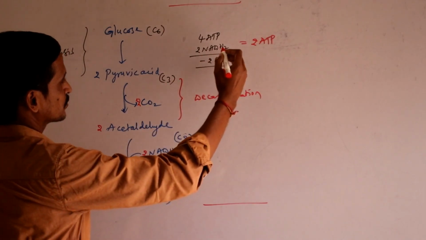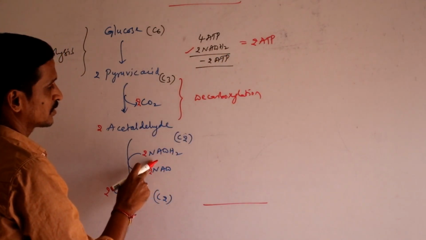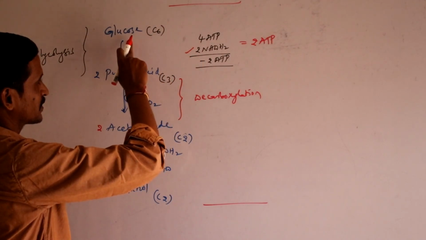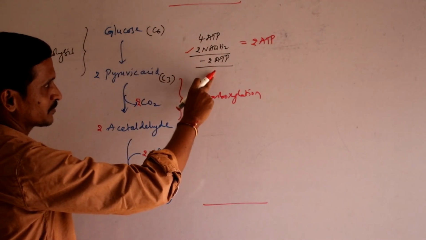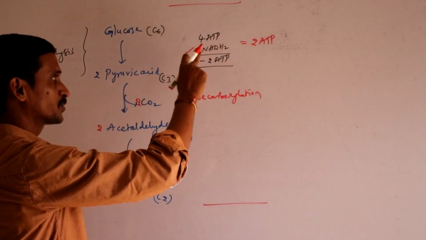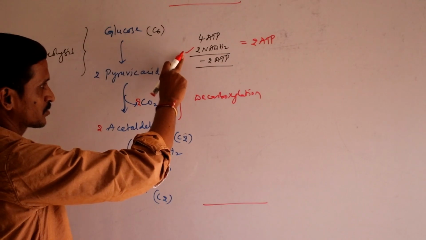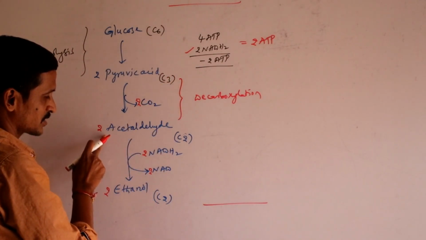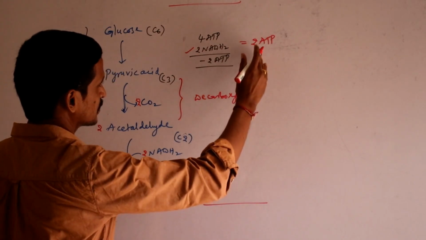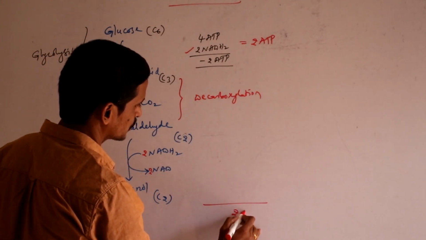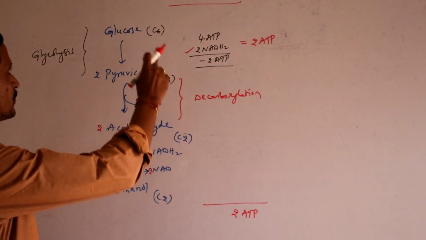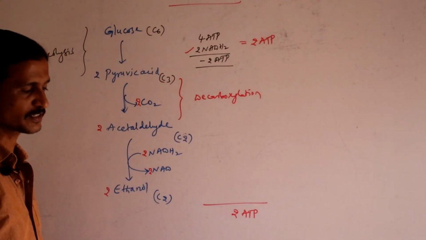Out of 4 ATPs, 2 ATPs are consumed in the first step and third step. So the total net gain is only 2 ATP, but 2 NADH2 are there. These 2 NADH2 are utilized in the conversion of acetaldehyde into ethanol, so NADH2 is also gone. Only 2 ATP are with us by the end of anaerobic respiration.